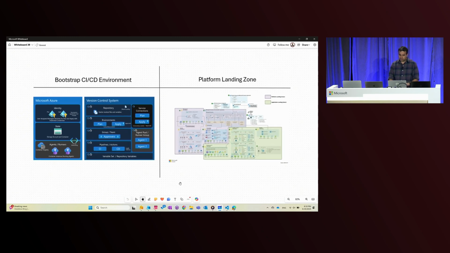So basically, as you can see here, on the left-hand side is the Bootstrap part. This is what gets set up with the Bootstrap configuration. On the right-hand side is your platform landing zone part.